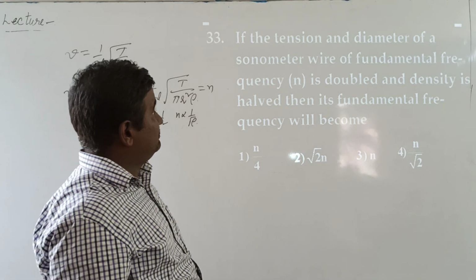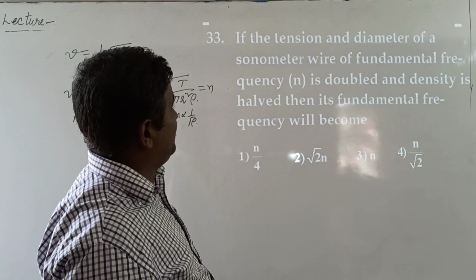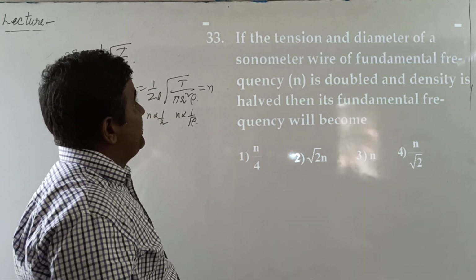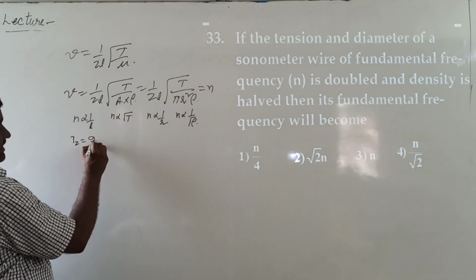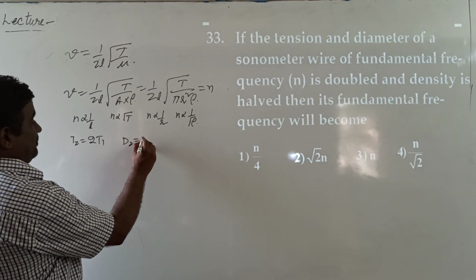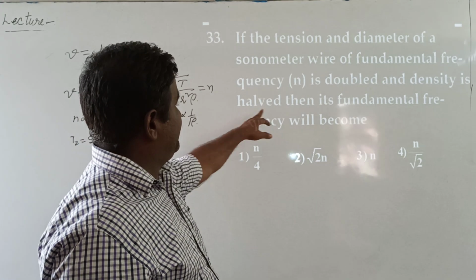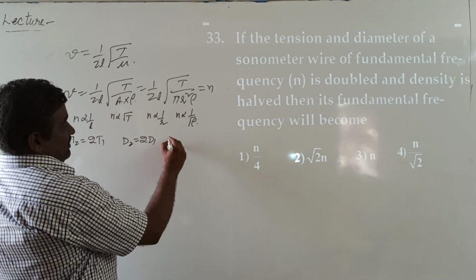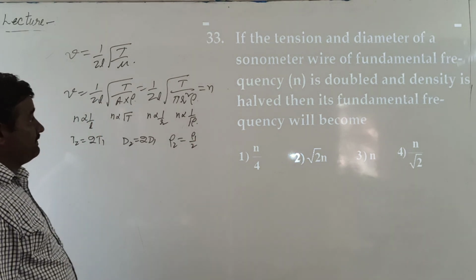From the given problem, if the tension and diameter of a sonometer wire of fundamental frequency are doubled, tension becomes doubled, T2 equal to 2T1, and diameter doubled means D2 equal to 2D1, and density becomes half, rho 2 equal to rho 1 by 2.